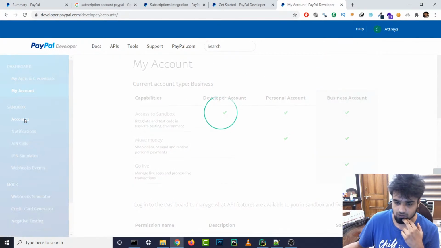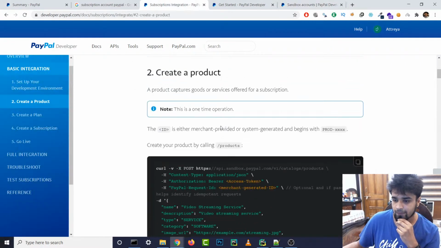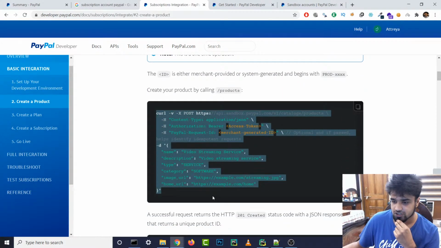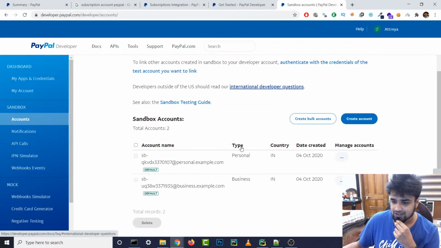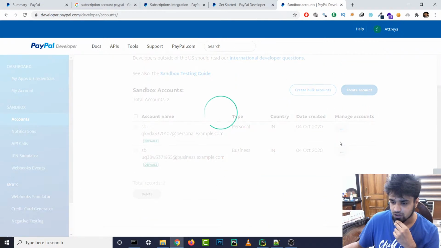So if we go to accounts, it should give us also, because how are we supposed to create a plan, right? Create a product. I guess we can call all of this stuff, but I don't want to write all of this manually. I want to do it with a GUI from PayPal. So I think they should have given us, yeah. So this is the personal one, this is the business one, and let's view this account.